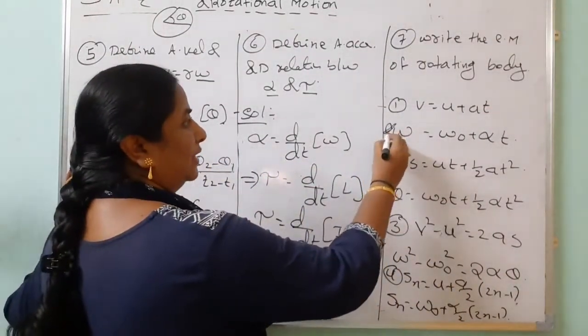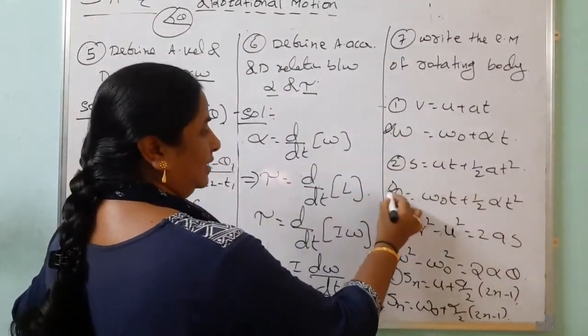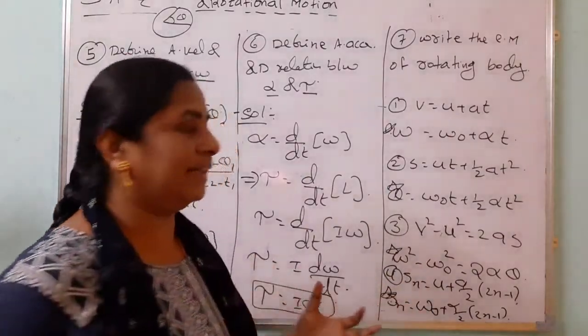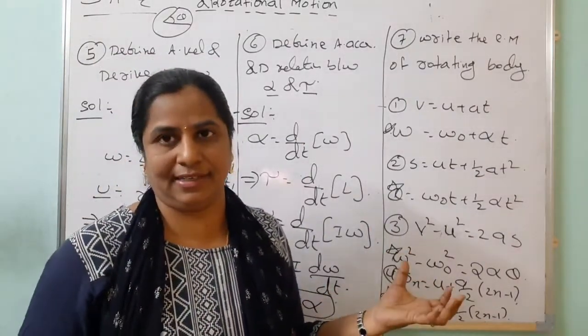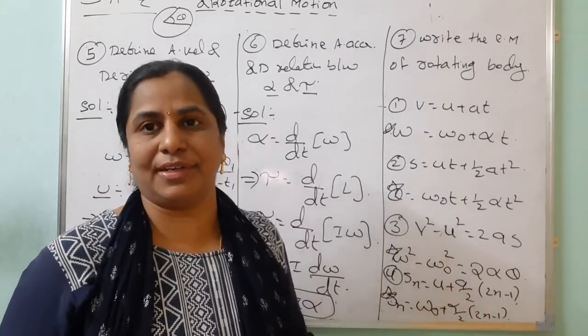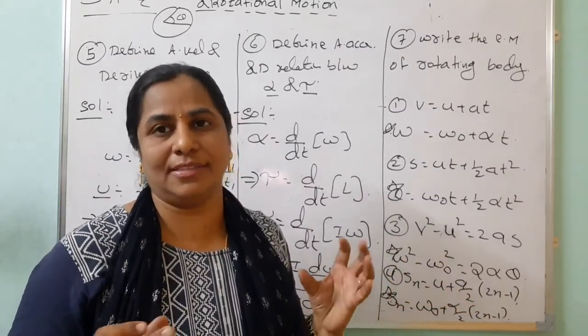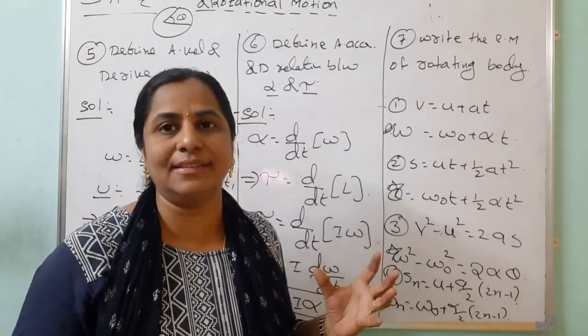Look here, I am putting the star mark. This one, this one, this one, this one, we should write it. When we make the comparison, we can easily write it. So this is very important for short answer. Don't leave this chapter. It is a very simple chapter and we can easily learn the answers.